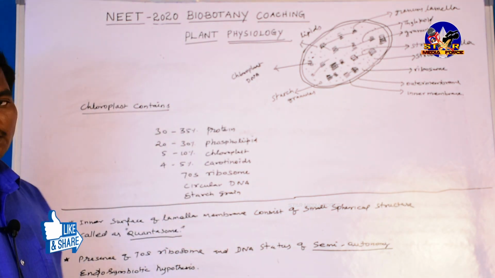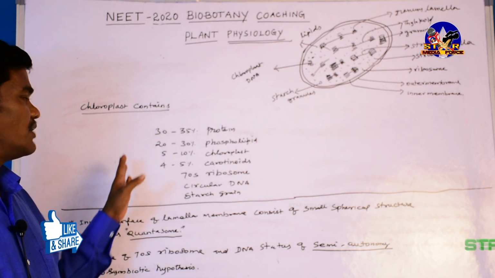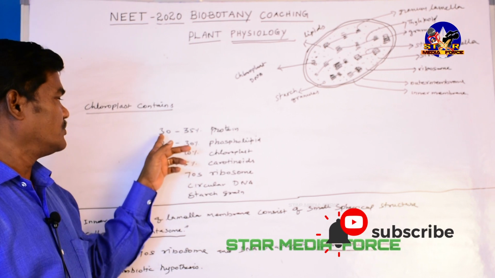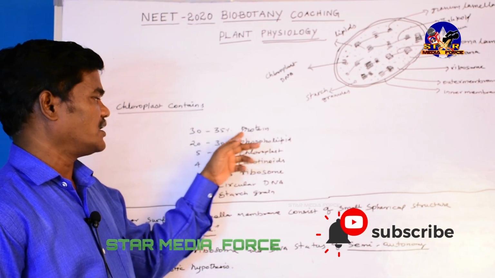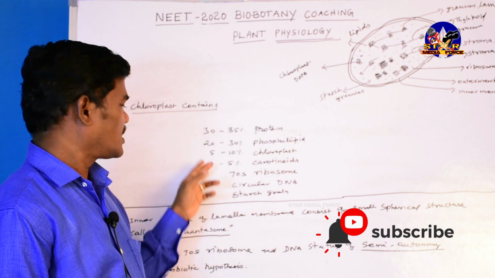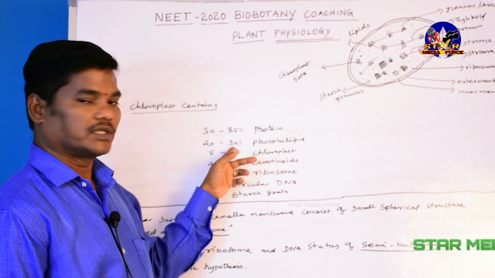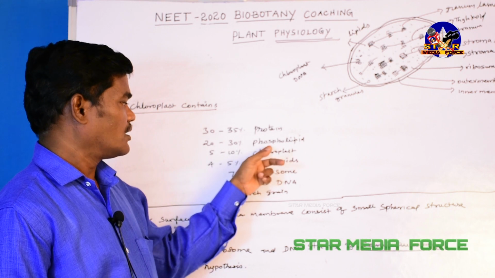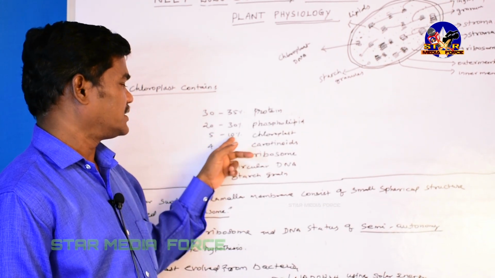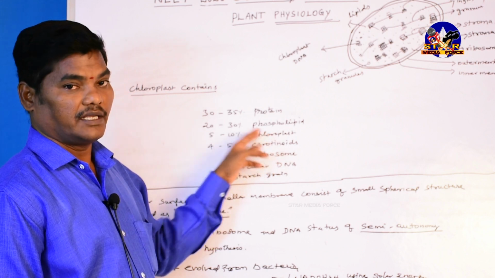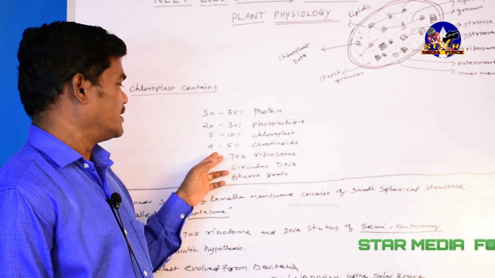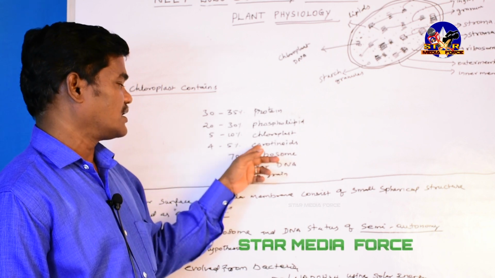What are the things inside the chloroplast? We have 30 to 35% protein, 20 to 30% phospholipid, 5 to 10% chlorophyll, and 4 to 5% carotenoid.